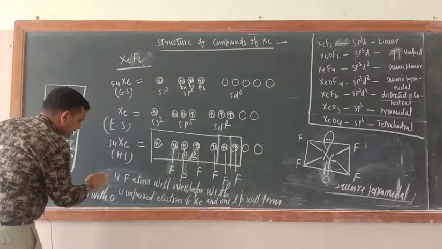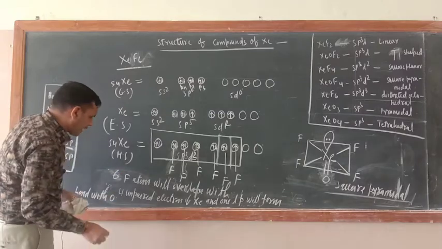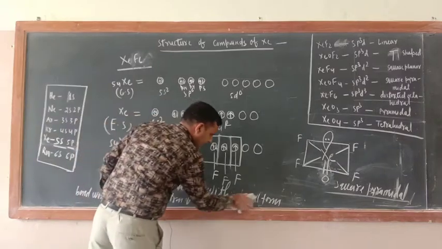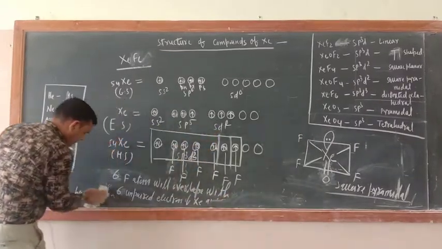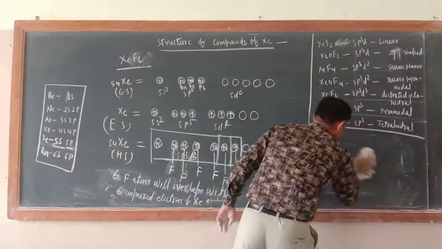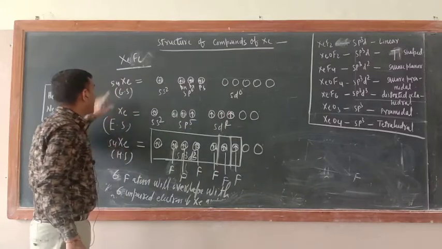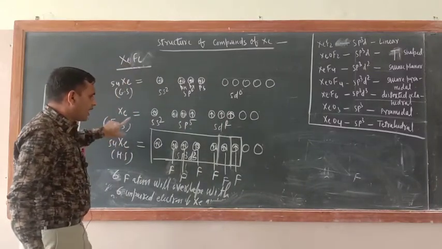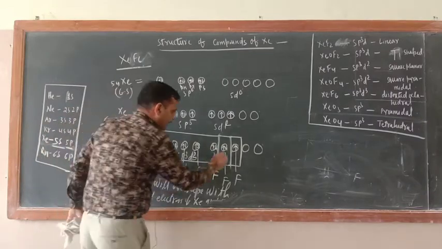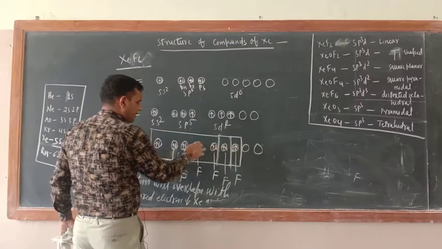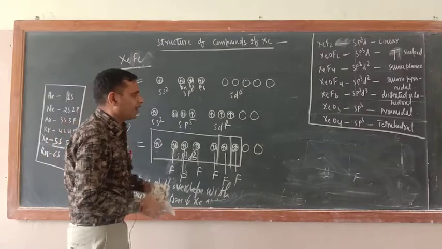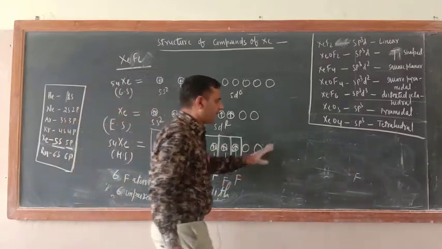Now here also fluorine will overlap, everything will be the same only. Now here 6 fluorine atoms will overlap with 6 unpaired electrons of xenon. Now this side nothing will be there. Okay, over. Now the structure would be like that only. Now just try to understand. Around the xenon in XeF6, how many pairs should be there? 1 2 3 4 5. Okay, now here also just see, 1 2 3 4 5 6 bond pairs and 1 lone pair. So distorted octahedral would be there.